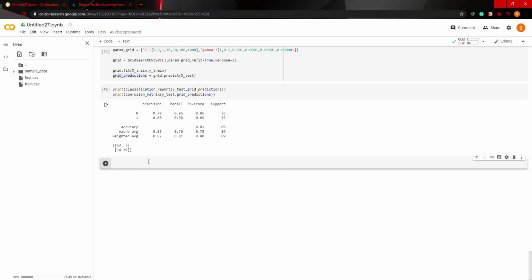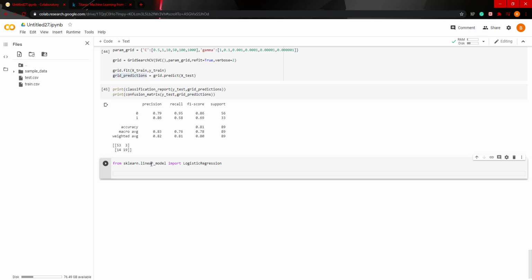Now we're gonna use another model. We can use logistic regression, so we can say from Scikit-Learn dot linear model import logistic regression, and in another video I'll explain what each individual model does. I'm just basically trying to show you the code for all of these models and then create in-depth videos explaining each algorithm and what it does in the background.